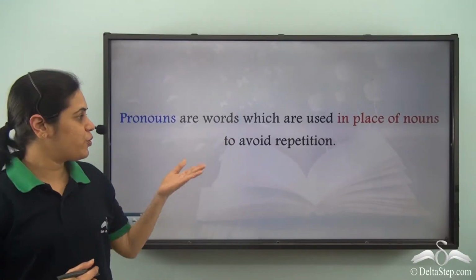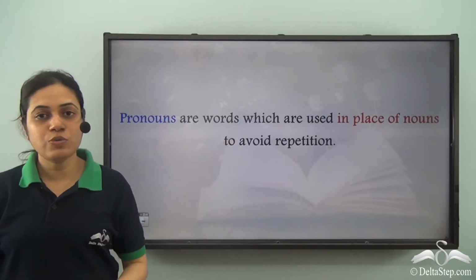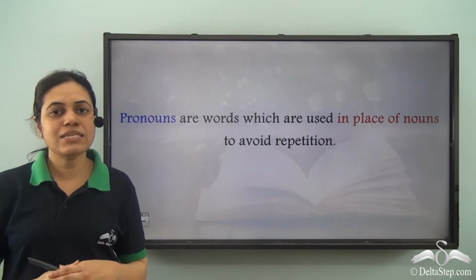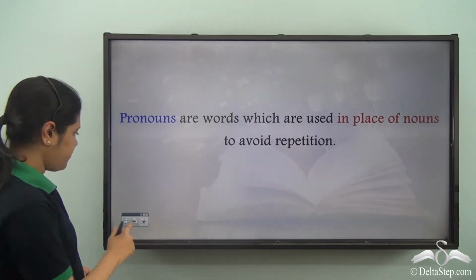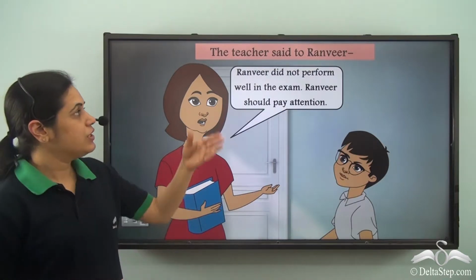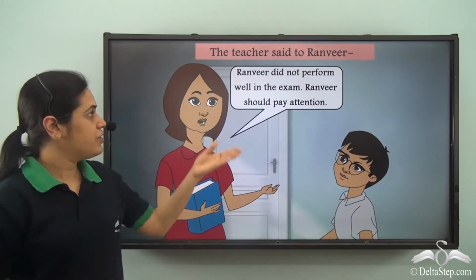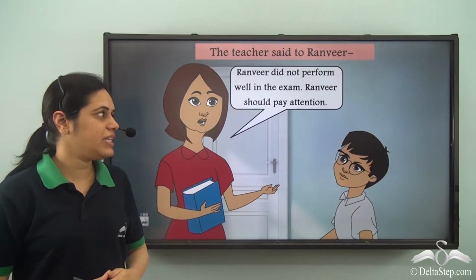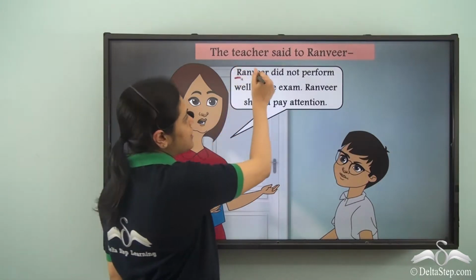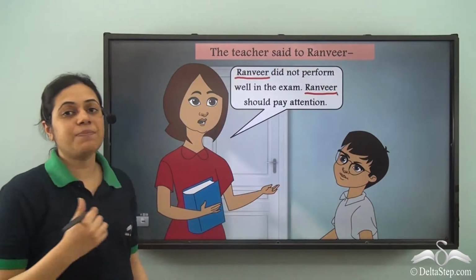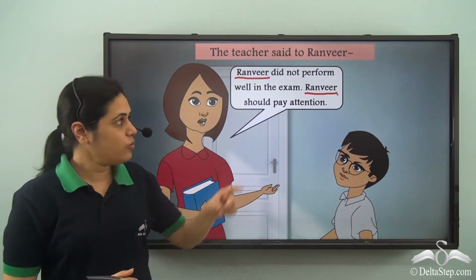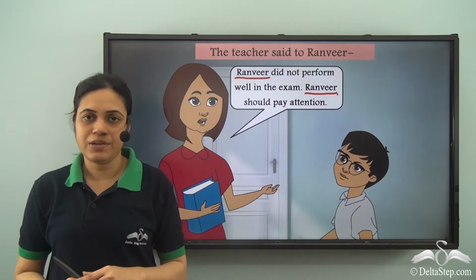We have learned that pronouns are words which are used in place of nouns to avoid repetition. Now let us learn some more pronouns. So this is a scene from Ranveer's classroom. The teacher said to Ranveer, Ranveer did not perform well in the exam. Ranveer should pay attention. So we see that this noun Ranveer is repeated again and again, and we need to use a pronoun in place of Ranveer.